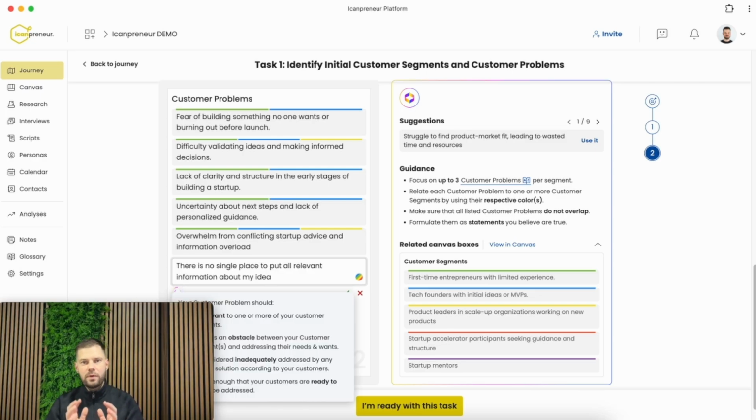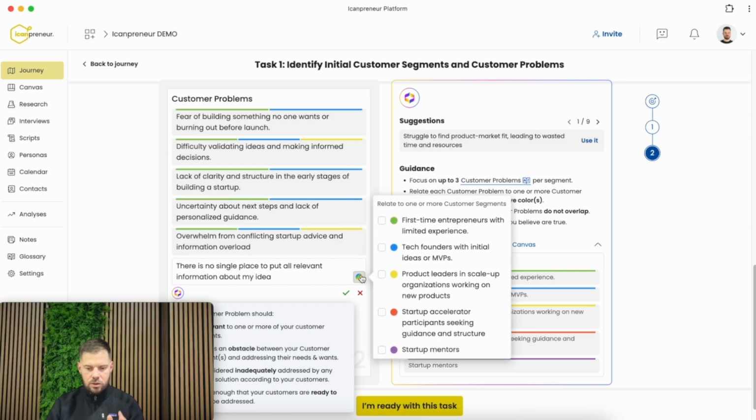Now that I have defined this customer problem, I can associate it with different customer segments. And this is really important so that I understand which customer problems are common for multiple groups, or which of the customer problems are unique and relevant to just one of the customer segments. In this case, there's the need of a common place to put everything that is relevant to my startup idea. It's a common need for all the customer segments, so I'm going to associate it with all of them.